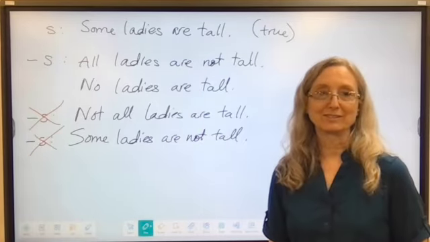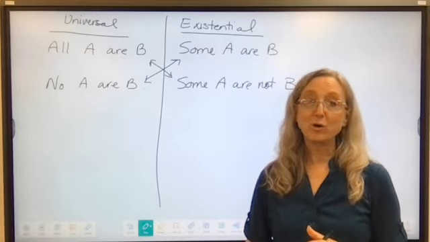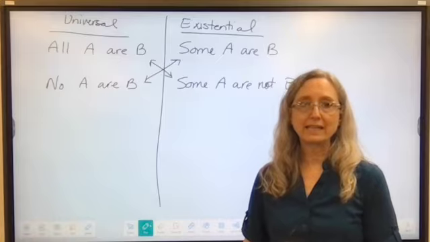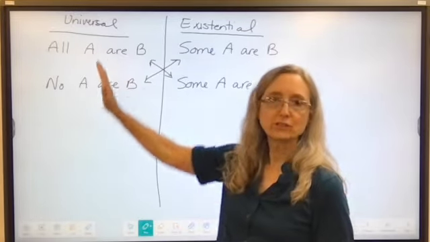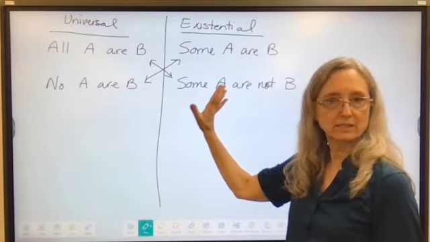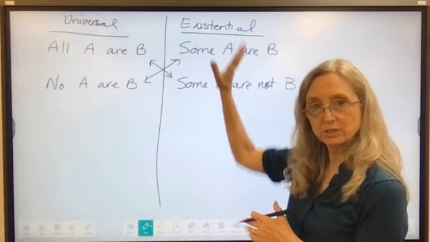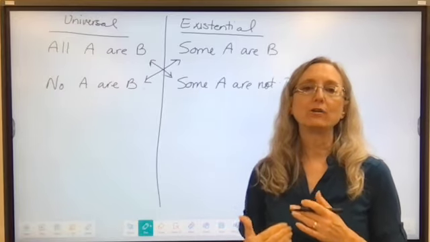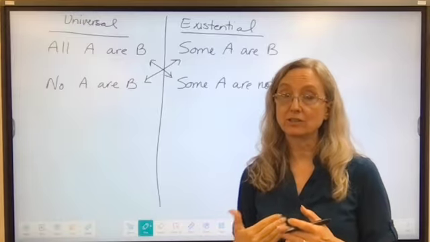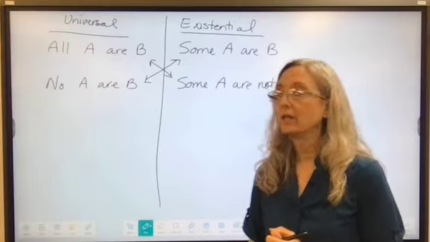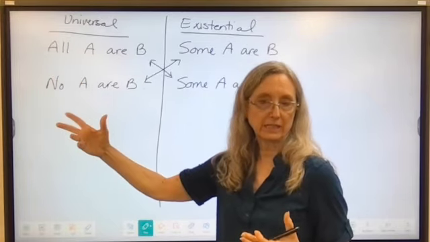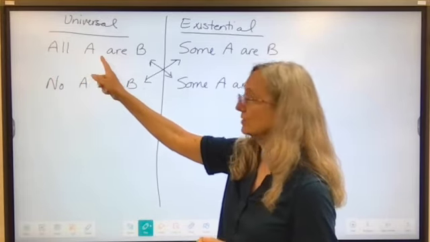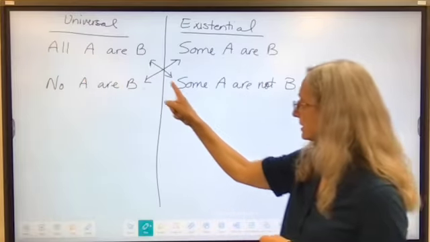Those are incorrect. Okay, hopefully this little chart will be handy. It's in your book. Make sure it's in your notebooks. I have some universal statements here, some existential statements here, and I want to show how you can do a negation of each one. So for instance, if I want to say all A are B, the correct way to negate that would follow this arrow.